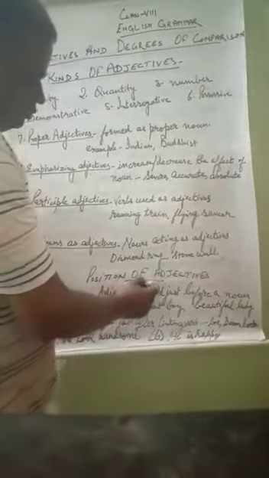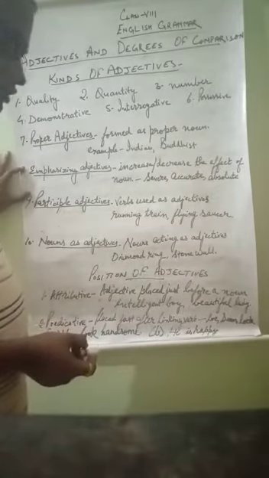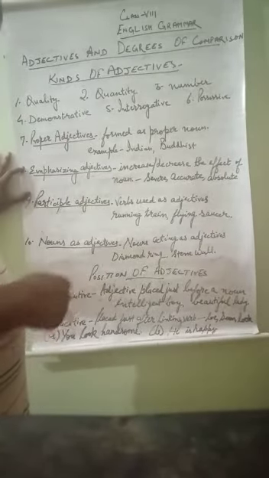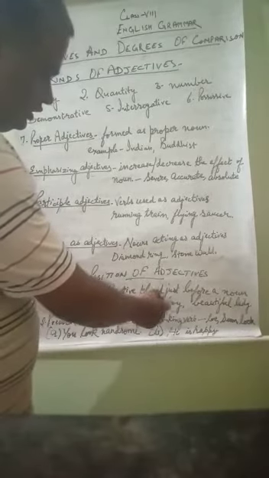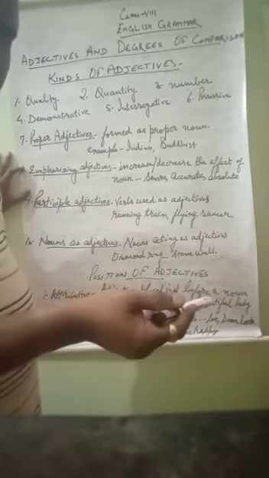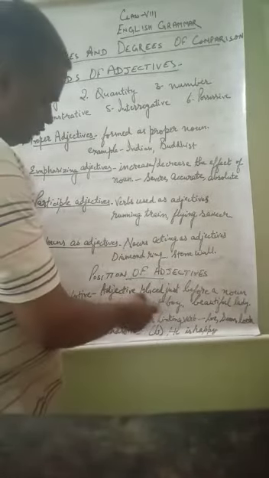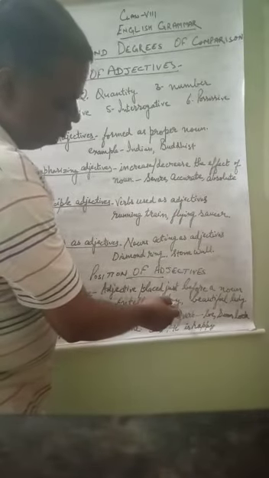And the next topic is position of adjective, where the adjective is placed in the sentence. In some sentences, the adjective is placed just before a noun. Suppose I say he is an intelligent boy. Boy is the noun and intelligent is telling about the quality of the noun. This is the attributive adjective, because the adjective has come before the noun.